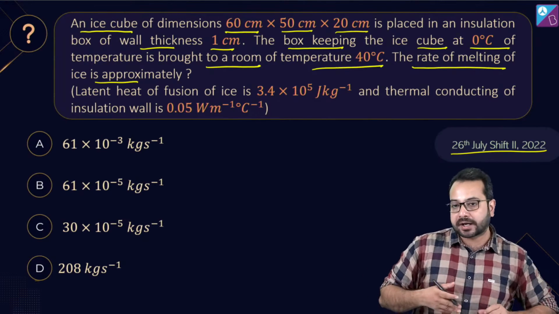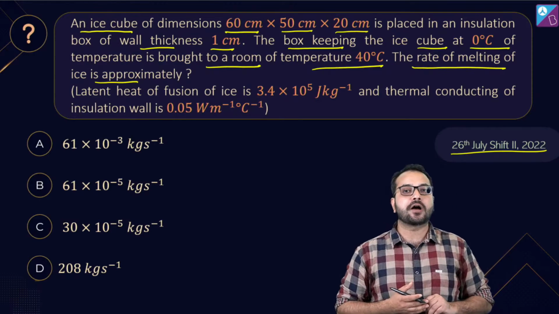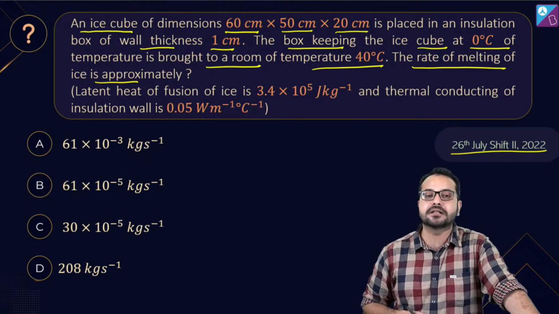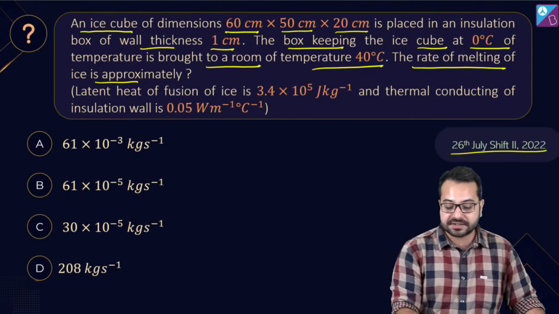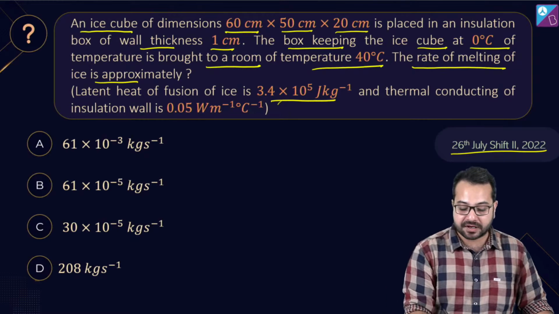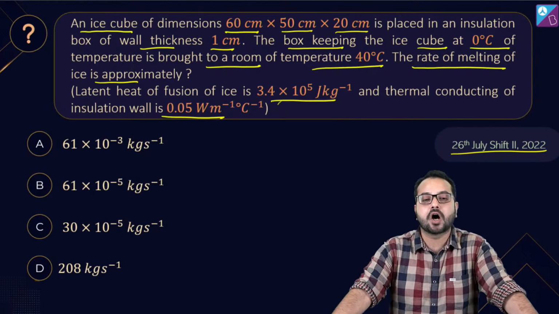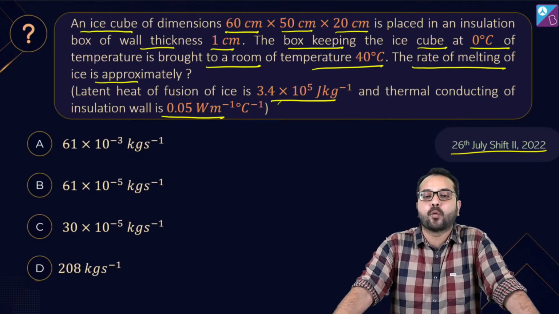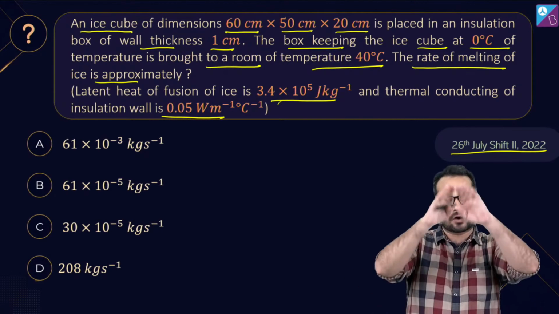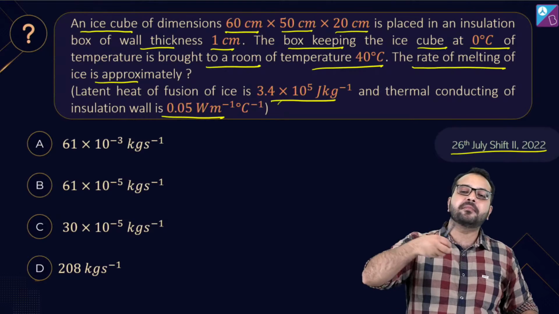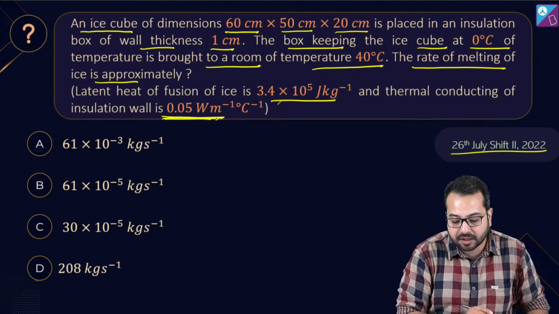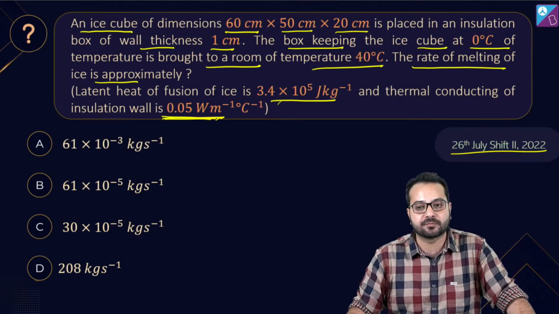So obviously you can look at the options and see that you have to give your answer in kg per second, the rate at which the ice is melting. What is given to us? We have been given the latent heat of fusion of ice and the thermal conductivity of the insulation wall as well. There is an insulation wall around the ice, but some heat is going to escape because there is a small thermal conductivity of this insulation wall.